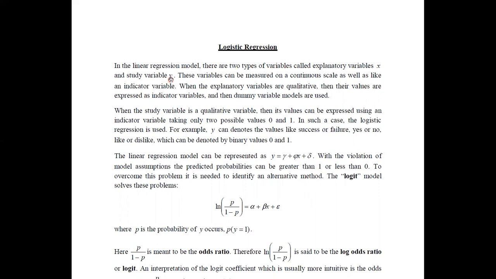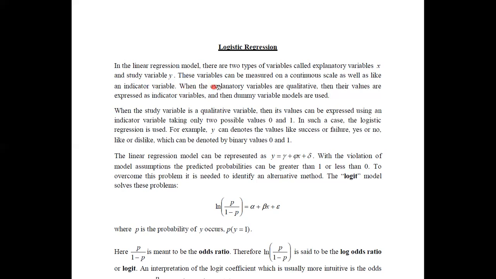And when we discussed the concepts of the linear regression model, we identified that there are two types of variables that we can have. The data can be continuous or indicators. Therefore, these variables can be measured on a continuous scale as well as like an indicator variable. One example of an indicator variable: if the response to a particular question is yes or no, then we have the answers as categories. Such a variable can be named an indicator variable.